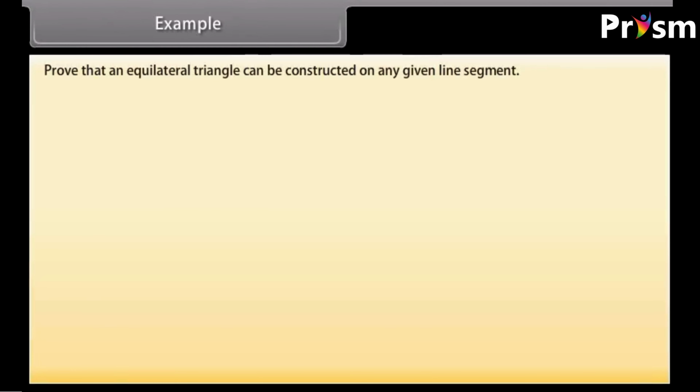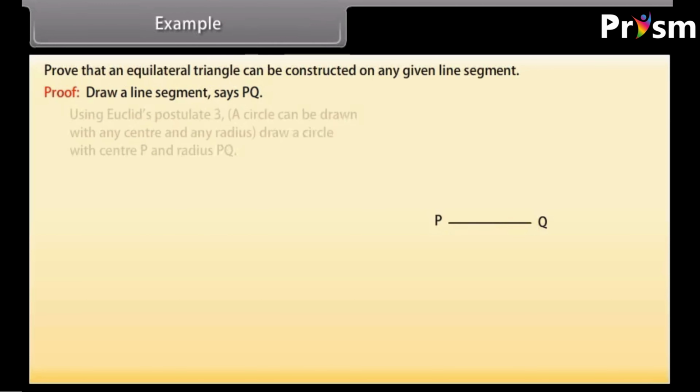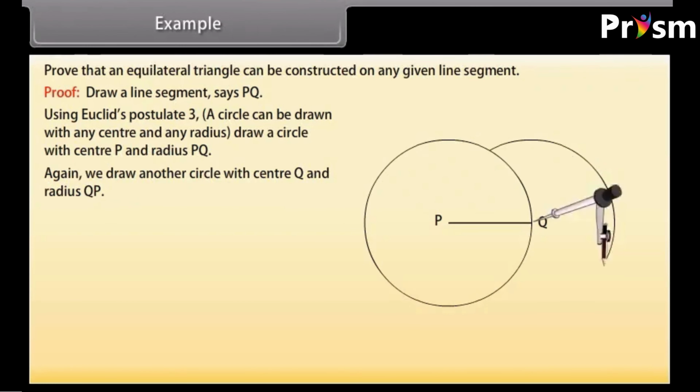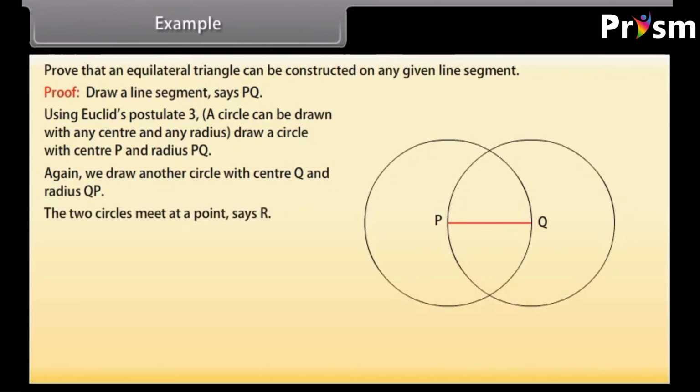Example. Let's solve an example now. Prove that an equilateral triangle can be constructed on any given line segment. Draw a line segment, say PQ. Using Euclid's Postulate 3, which says that a circle can be drawn with any center and any radius, we draw a circle with center P and radius PQ. Again, we draw another circle with center Q and radius QP. The two circles meet at a point, say R.